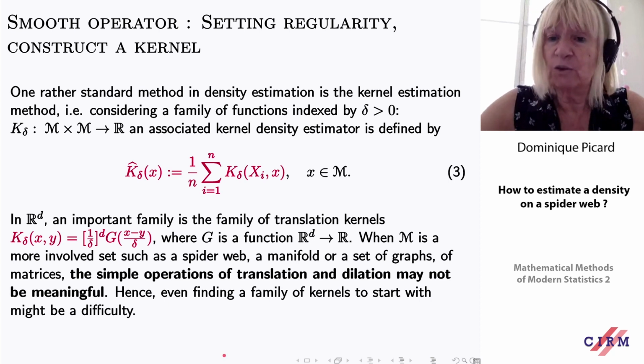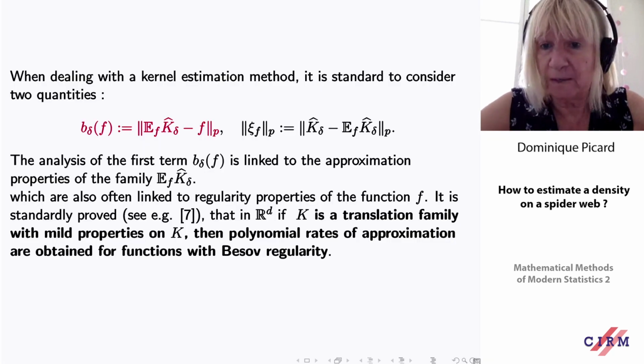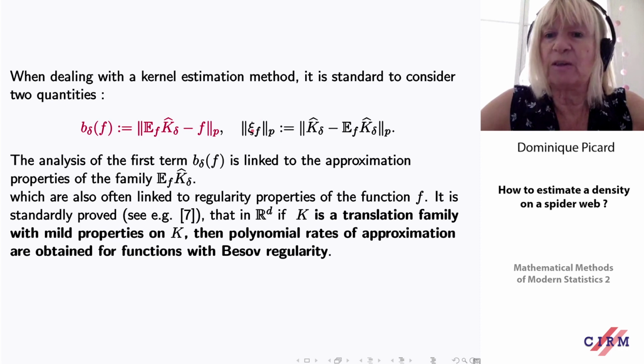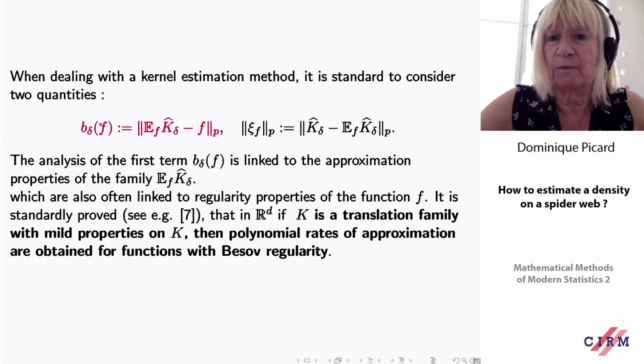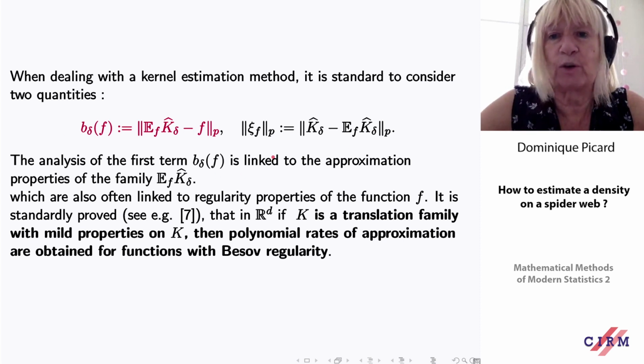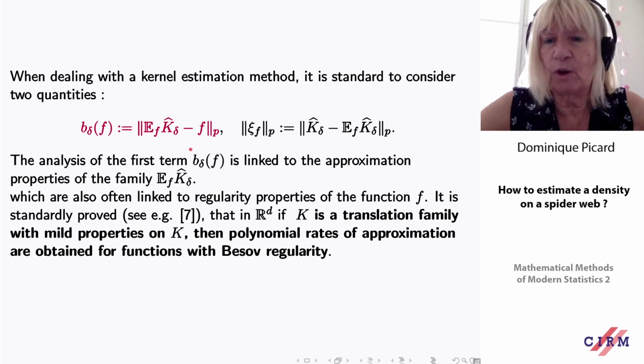Nothing. So we have to do something else. The second thing is that when we deal with the kernel estimation method, generally we divide the loss of the estimation into two terms. One term is the stochastic part, and one term is the bias.